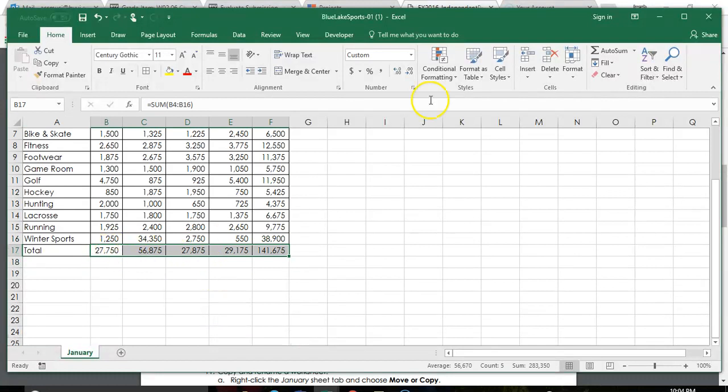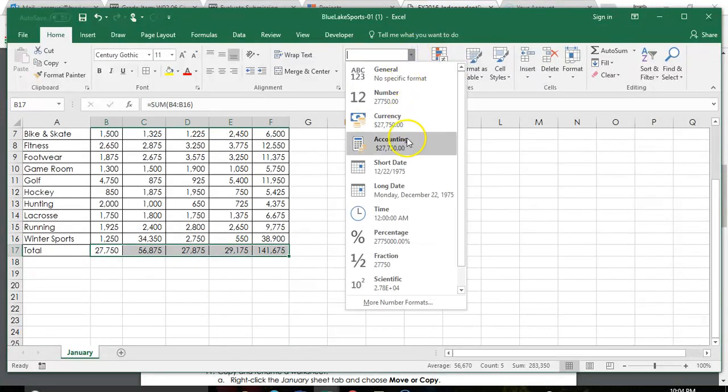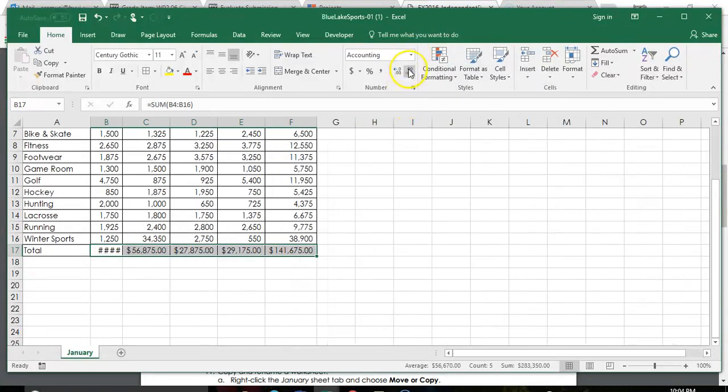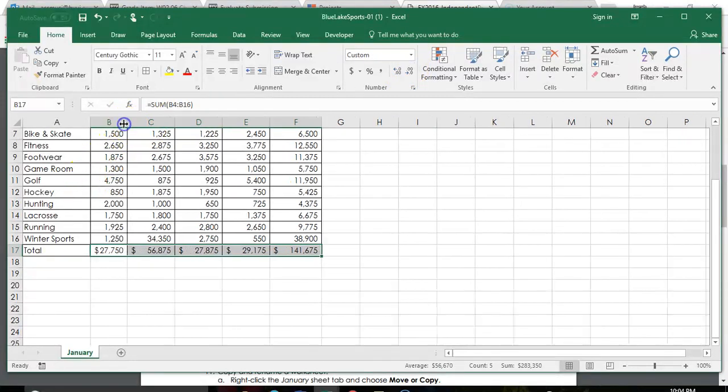So I want to make these look like dollars with my accounting format. And then I'm going to take out my decimals. And I'm going to come and auto fit between B and C, double click, and it widens my column.